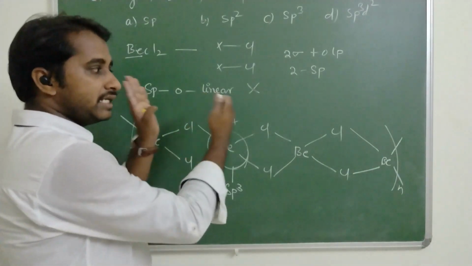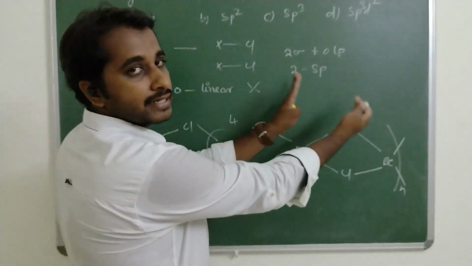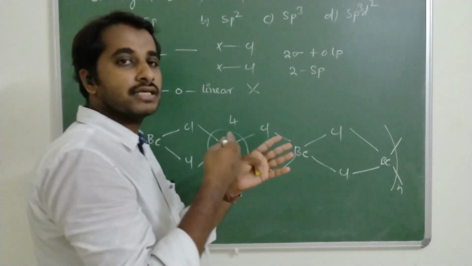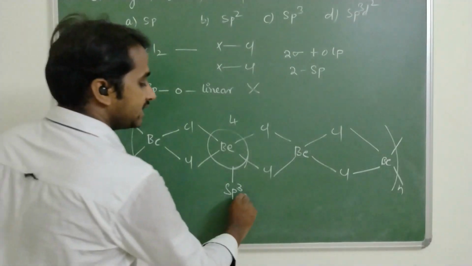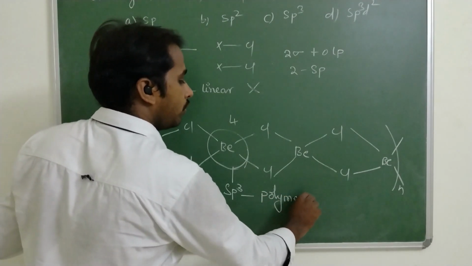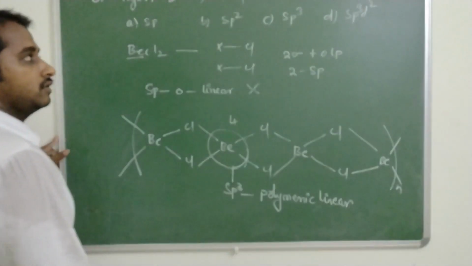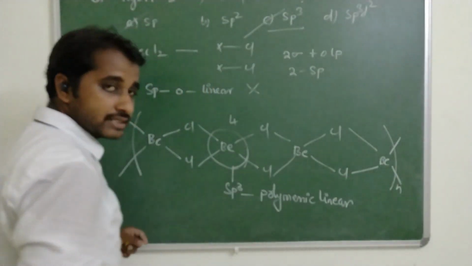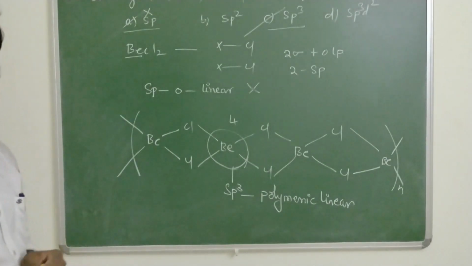So sp3, sp3, sp3, sp3: tetrahedron structures, all connected to each other to form a polymeric chain. So the answer sp3 is correct, not sp.